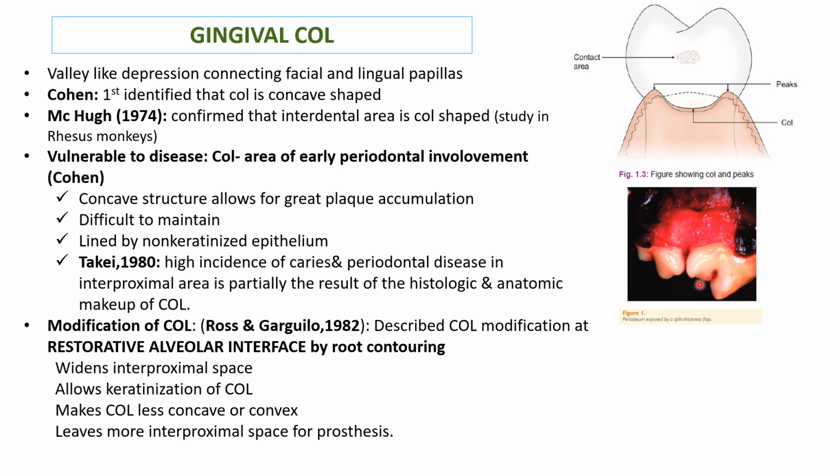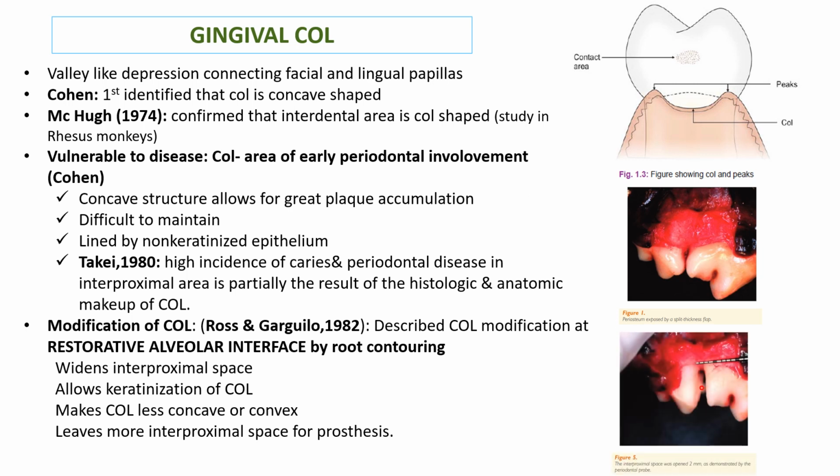This is a kind of pre-prosthetic surgery, and this modification of the col will achieve widening of the interproximal space, allow keratinization of the col, and might help in making the col convex or a bit less concave, and also leaves more interproximal space for the prosthesis.